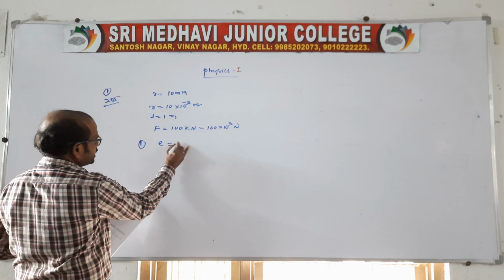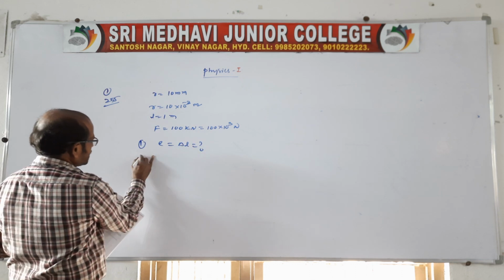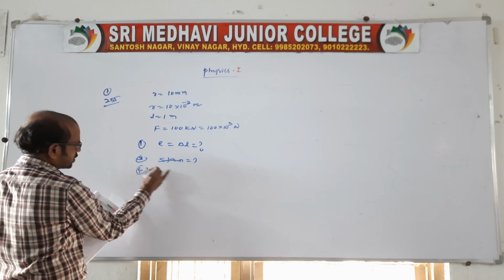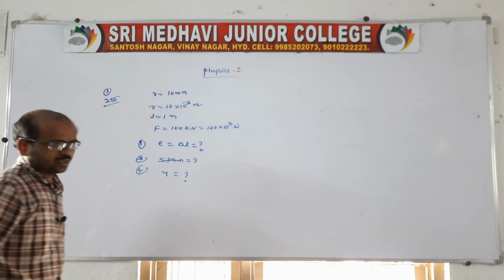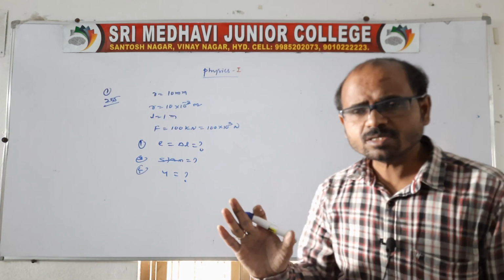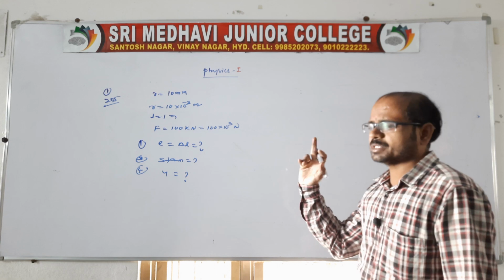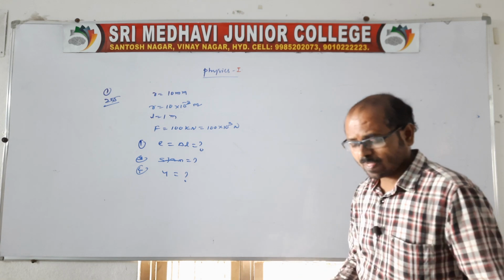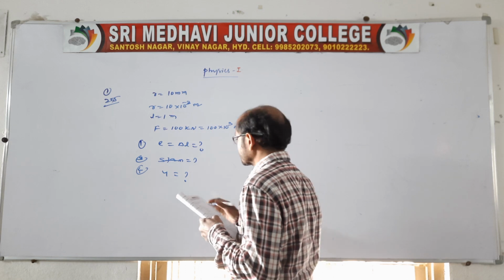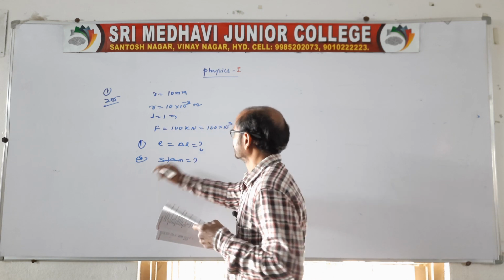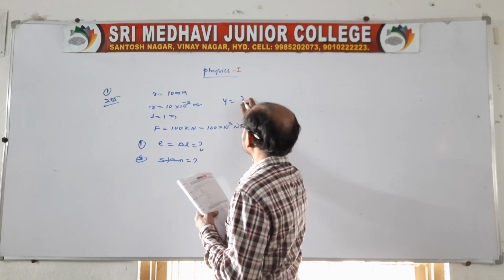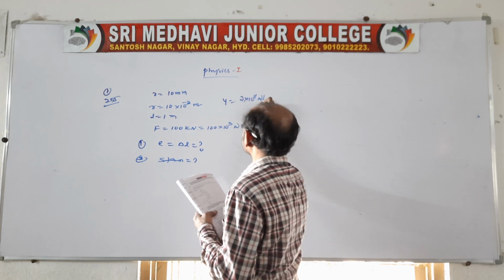So we need to get the elongation, delta L, is the second. The third one is strain, of course. The fourth one is Young's modulus. In the previous class we did this, but we finished only the stress. Now we need to find delta L. Here Young's modulus is given in the bracket: it is 2 into 10 power 11 Newton per meter square.